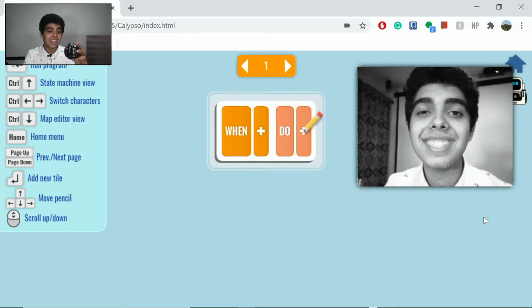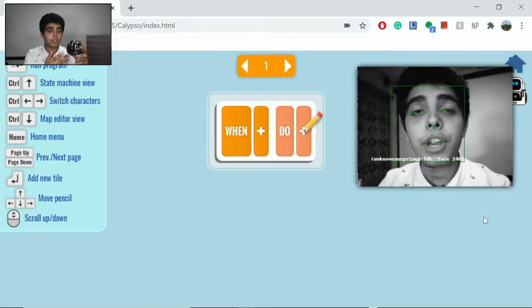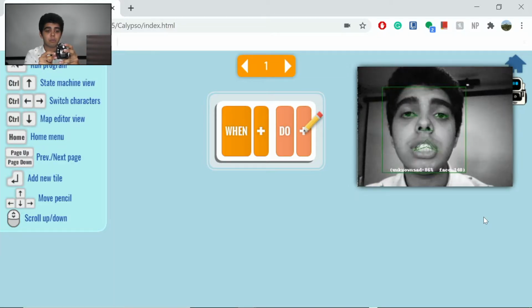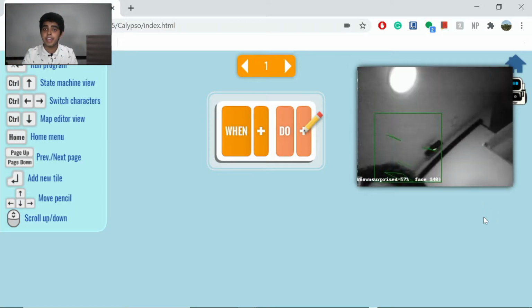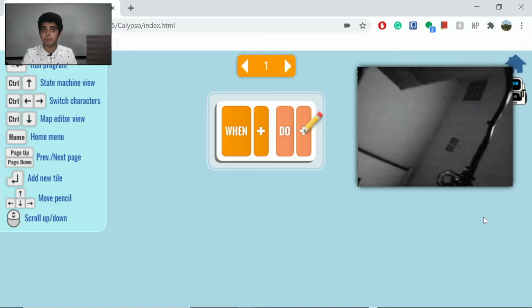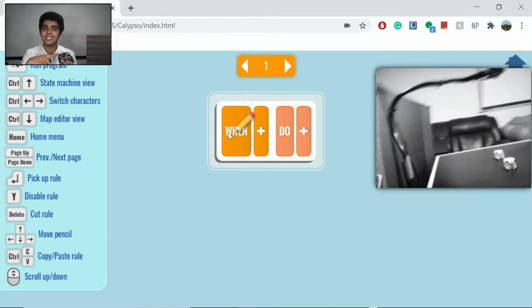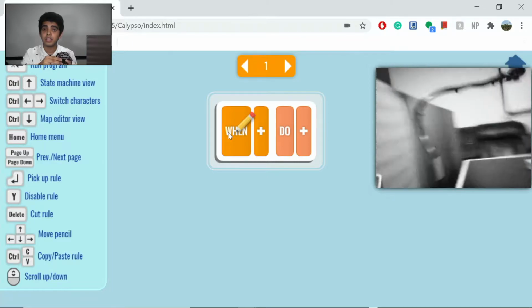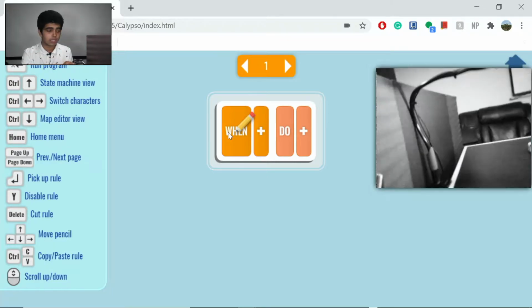Hi guys, I'm looking at you directly from Cosmo's camera. Cosmo is a very unique and intelligent robot which uses artificial intelligence and robotics. And today we're going to write some very simple programs which will allow Cosmo to do some very cool functions. The function that we're going to make Cosmo go through is to move forward 100 millimeters once. So let's start the program.